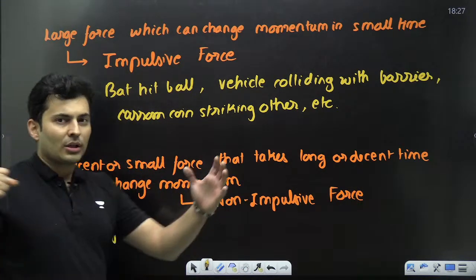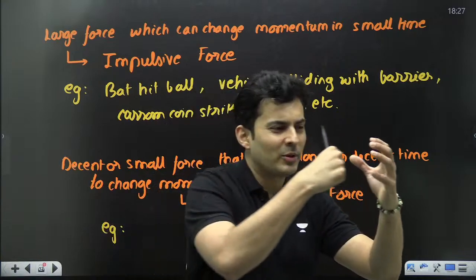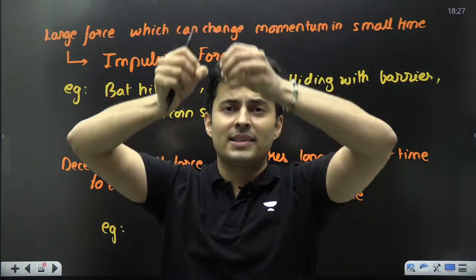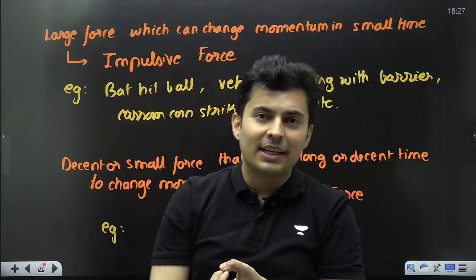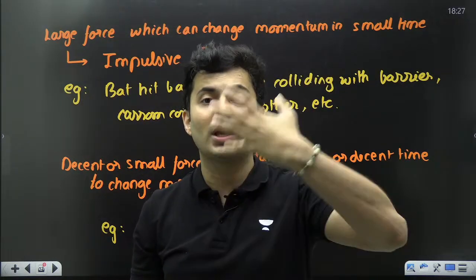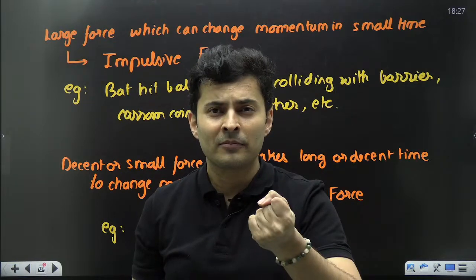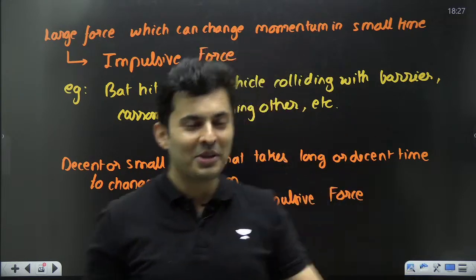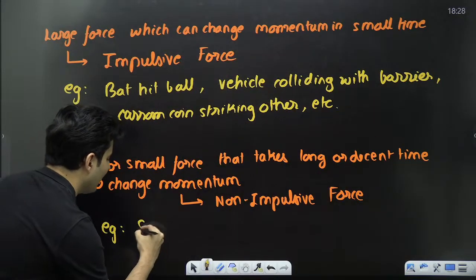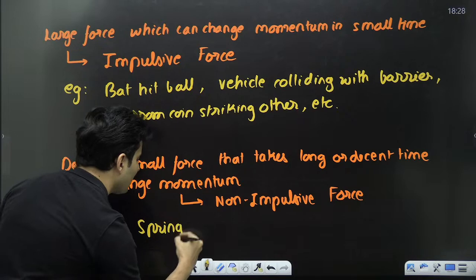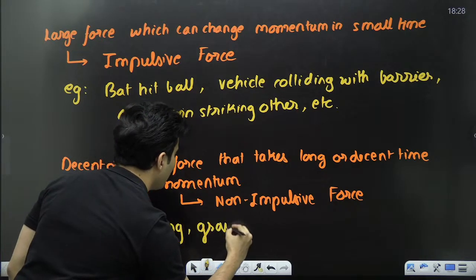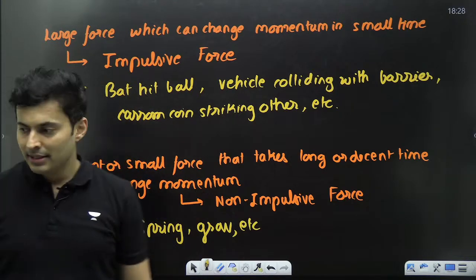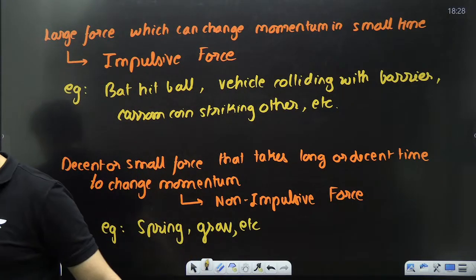Example of that. Imagine a block goes and hits a spring. The spring will slowly compress. Or gravity pulling some mass. Slowly the mass will accelerate. It takes some time for the mass to gain some momentum. It's not like a bat hitting the ball within 0.1 second, tuck, it has got some momentum. No. Okay, so keep that in mind. So example will be like the spring force or the force of gravity. All these are basically examples of non-impulsive forces. Is the difference clear? Everyone with me?